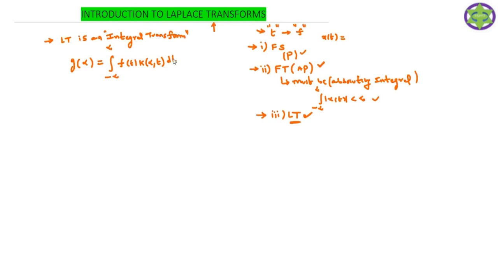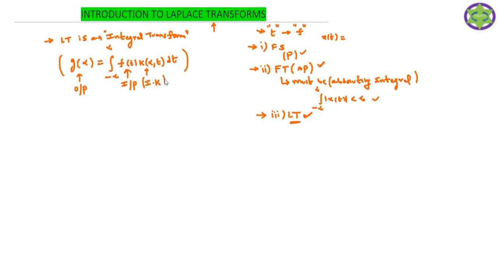So this is the form of the integral transform. Any transform of this form is an integral transform representation. Here g of alpha is nothing but your output, f of t is the input, which is the function of the time domain, and k of alpha comma t is the integral kernel.